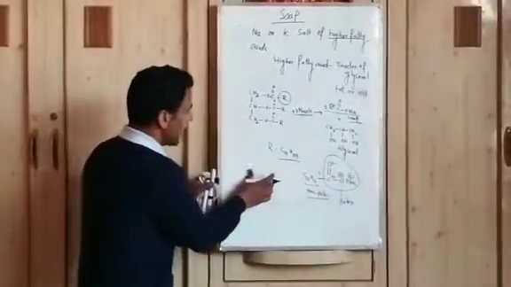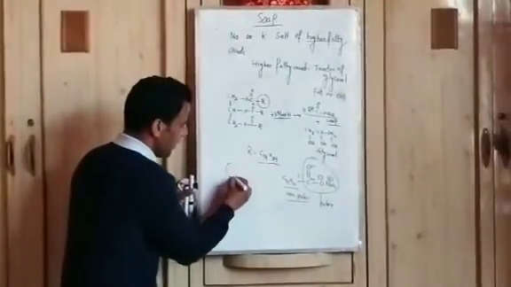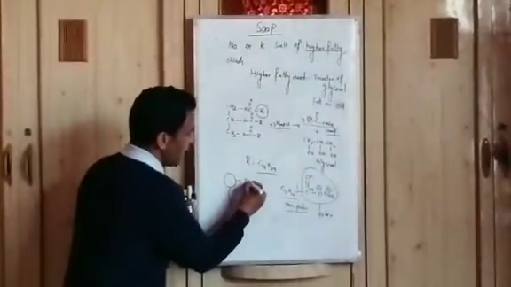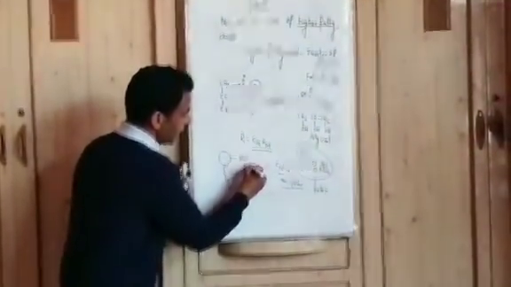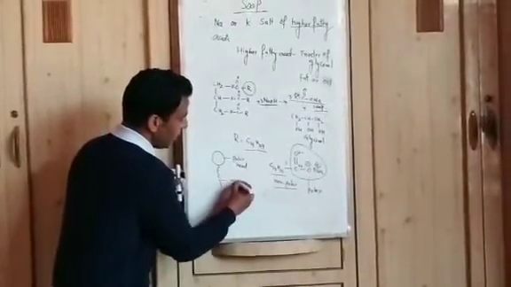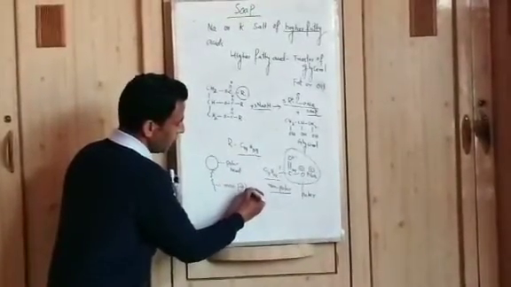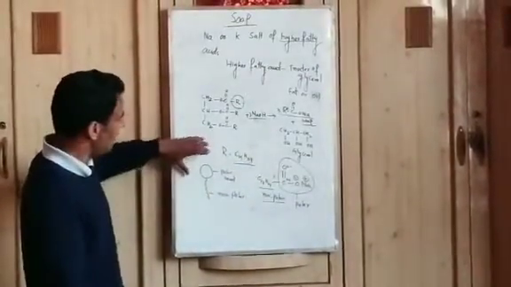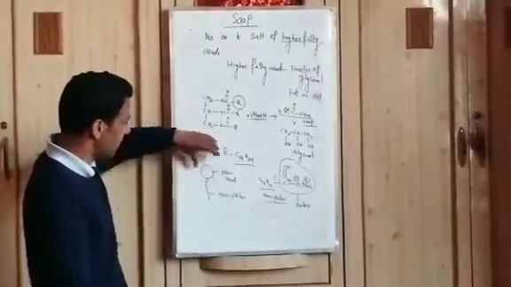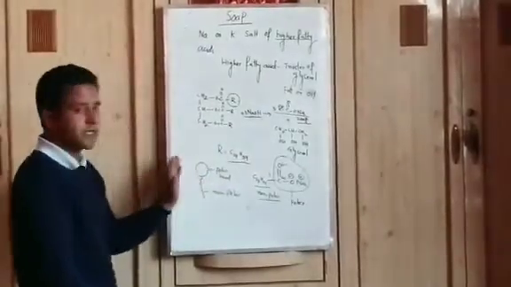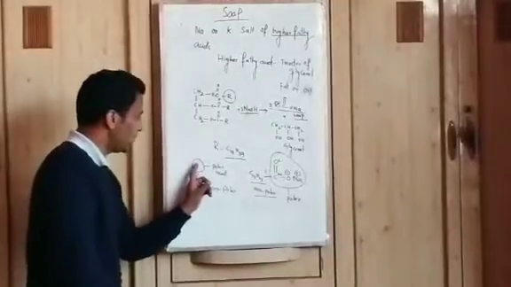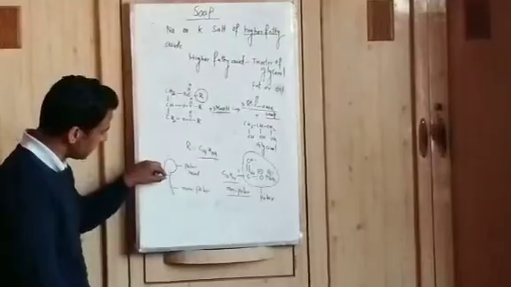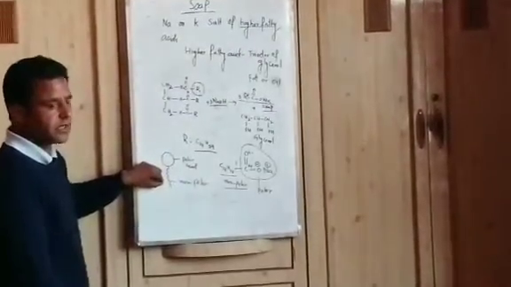So we can represent it like this. This is a polar part and this is a non-polar part. So we can say it has a polar head and a non-polar tail. In the flagpole representation, the soap molecule can be represented like this, in which the polar head is represented by a sphere and the non-polar tail is represented by a line.